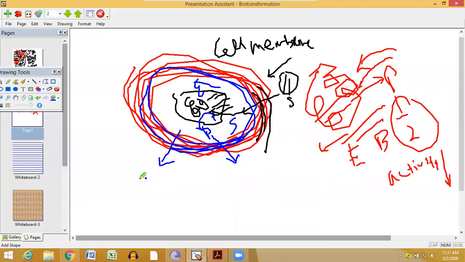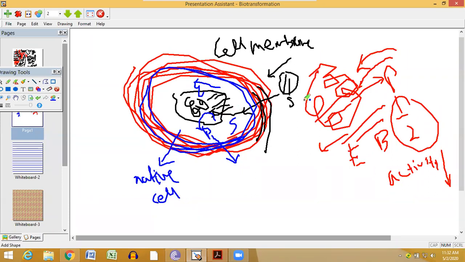Either you can choose the native cell, that means you can isolate the native cell from nature, like Aspergillus niger or Saccharomyces cerevisiae or Bacillus subtilis, or Nocardia. You can have this native cell and directly use it in biotransformation.